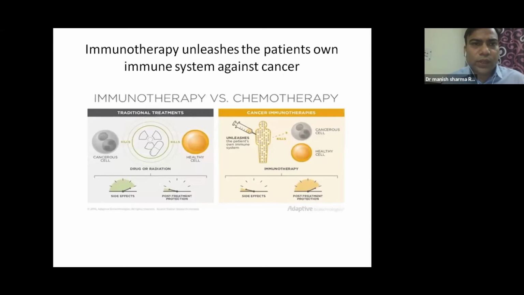This is the talk of the town today. We have immunotherapy. This is a treatment which we have had in our arsenal just for the last 2 to 3 years. Basically, immunotherapy activates one's immune system against cancer. We give some treatment and it activates T cells and B cells, and these cells are activated against tumor cells. They will just kill the cancer cell. They have lesser side effects, and the post-treatment protection is long. But traditional treatments such as chemotherapy have more side effects, and post-treatment protection is generally less.